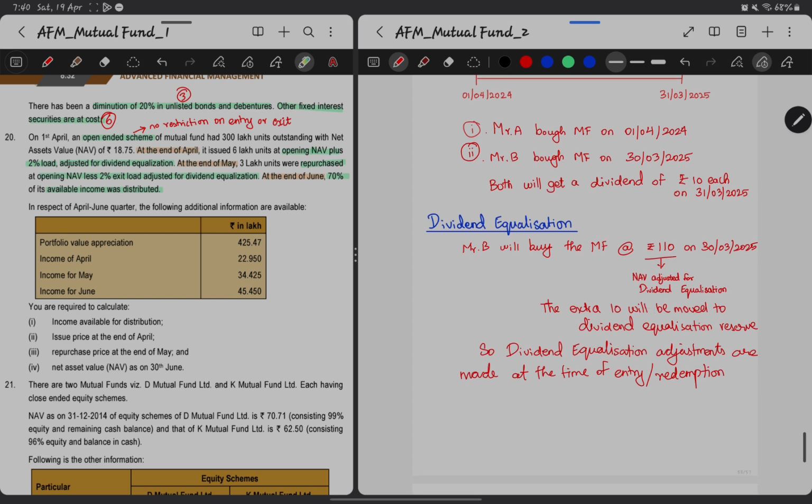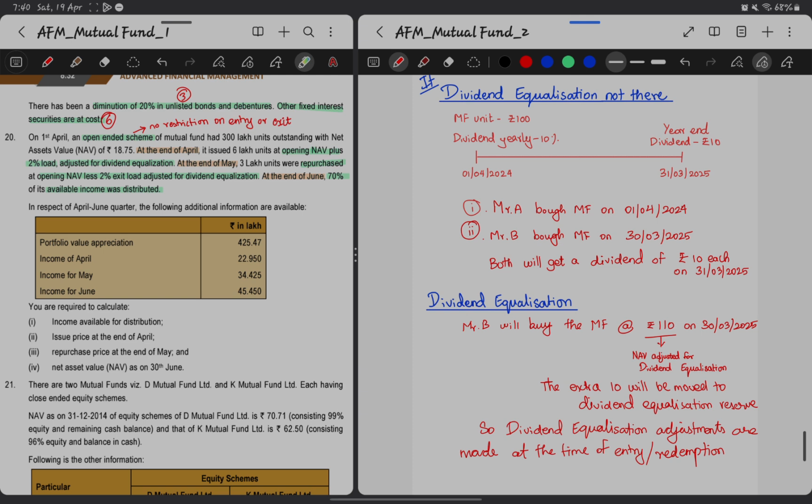Hence, dividend equalization is a method used by all the mutual fund schemes. So in this case, what will happen? Whatever the extra money or the accrued income, accrued dividend, Mr. B will buy the mutual fund at 110 on 30/3/2025, NAV adjusted for dividend equalization.